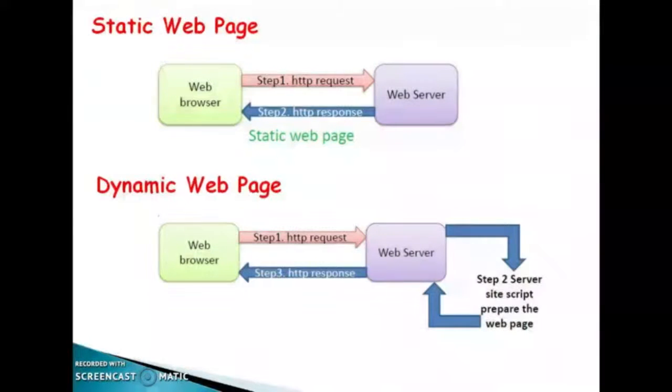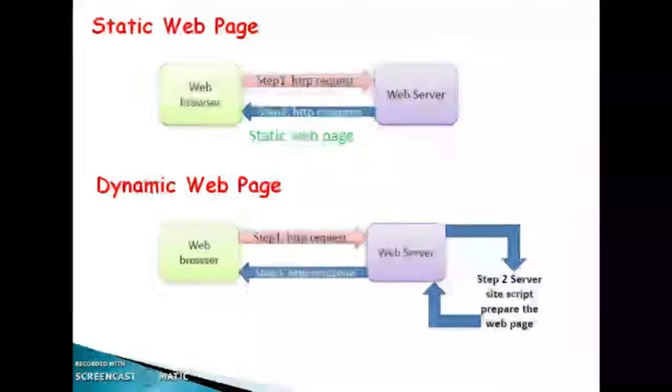Then static web page and dynamic web page. The two different types of web pages are the static and dynamic web page. A static web page is constant. We can access the details from the server according to our request. Step 1, HTTP request to the server. Then step 2, HTTP response to the browser. That is a static web page.